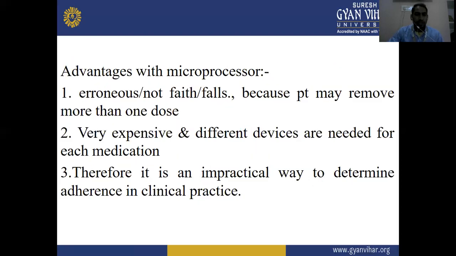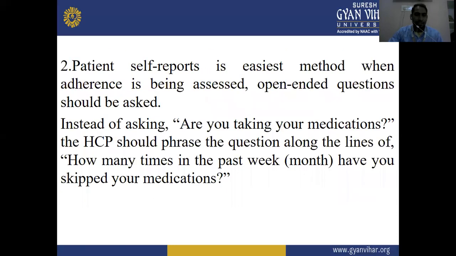Second method of measuring adherence is patient self-reports. Patient self-report is the easiest method. When adherence is being assessed, open-ended questions should be asked. Instead of asking, are you taking your medications? the HCP should pose questions along the lines of, how many times in the past week or month have you skipped your medications?